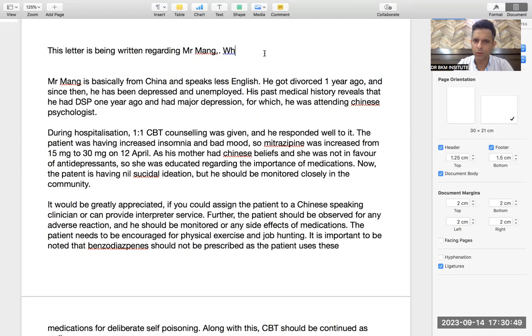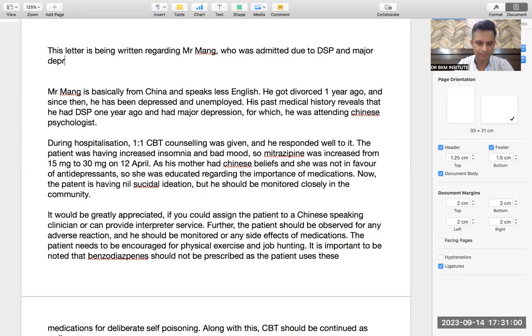Just a second. It's almost done. Everything is done. Who was admitted due to deliberate self-poisoning and major depression. Now, after treatment and counseling, he is better.